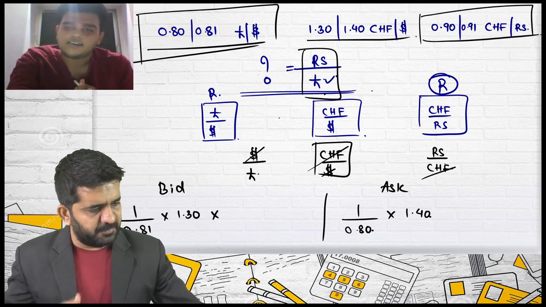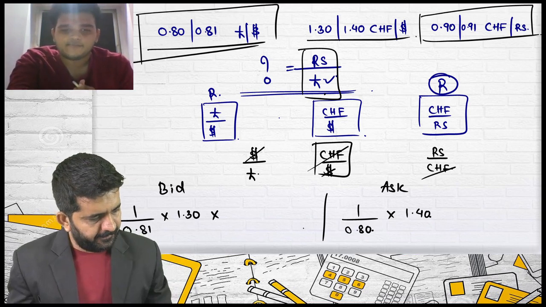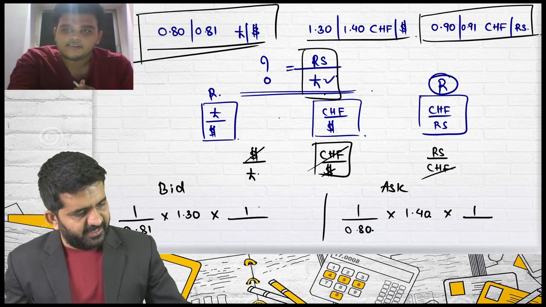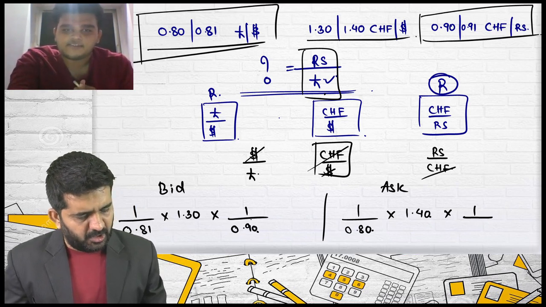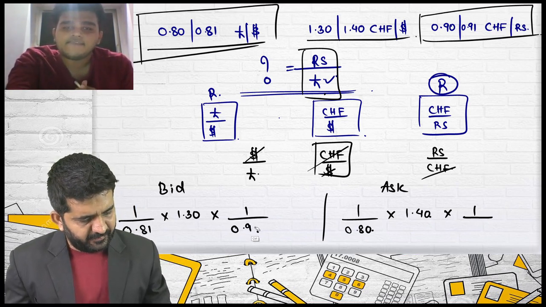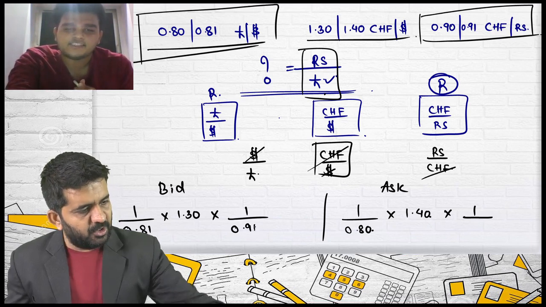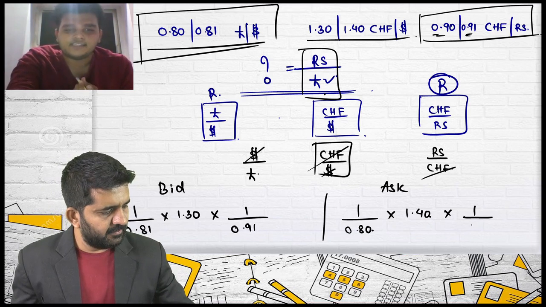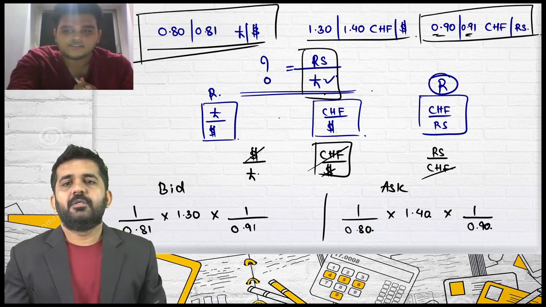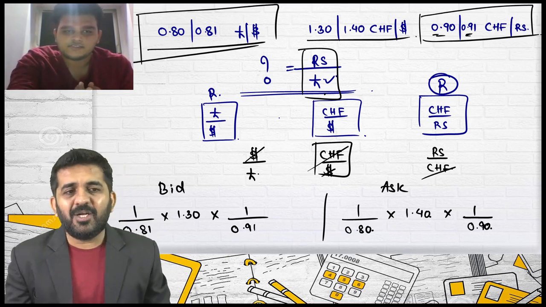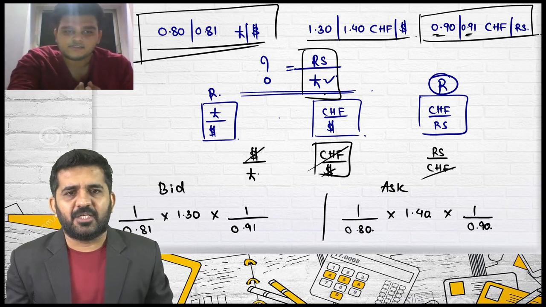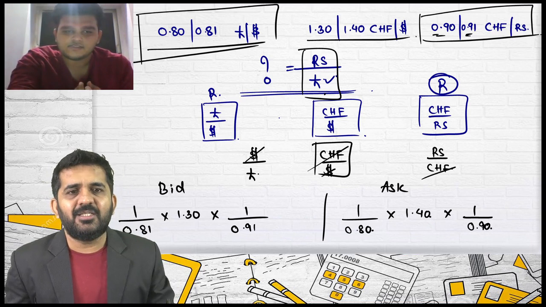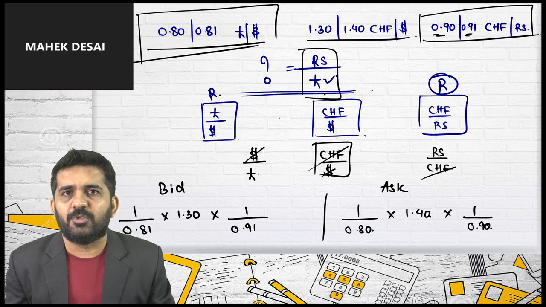Third rate, rupees per CHF. Again, we will need to reciprocal. 1 divided by 0.91, or 0.90? 91, sir. 91, because bid will become ask and ask will become bid, and 1 divided by 0.90. Whatever the answer is, let us not find it out now, but Mehak, you have done it absolutely correctly. This is the way in which you should find out the answer.